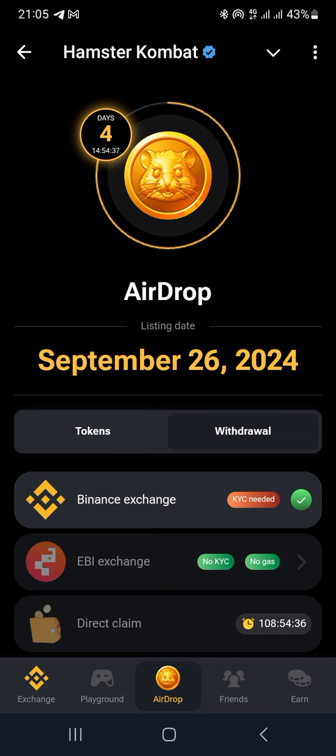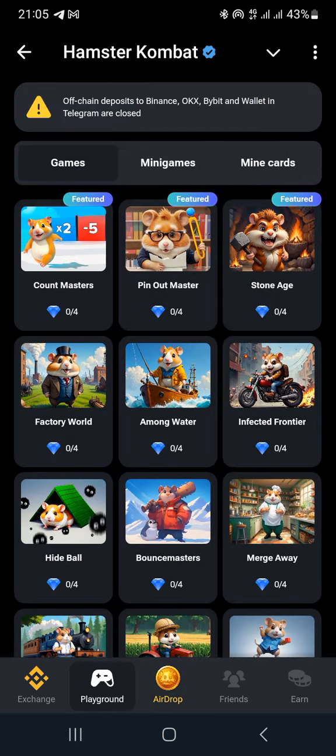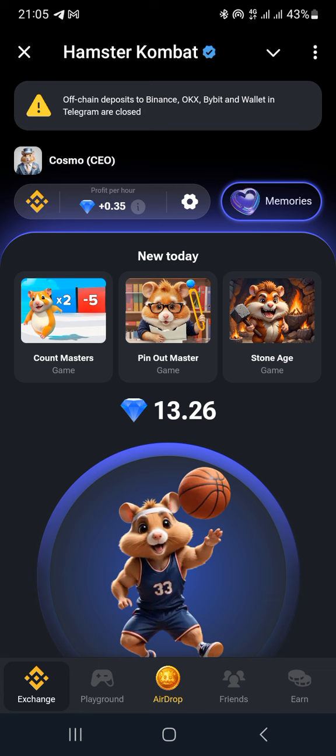The direct claim will come up, I think, on the 26th. That is the set date, right? So you can see the countdown, 4 days there. So that is what we have. I don't know if you are disappointed or happy about the results. We were actually confused. They didn't actually explain how much. I don't know why they were trying to hide these things from us seriously, but what can we say, right?